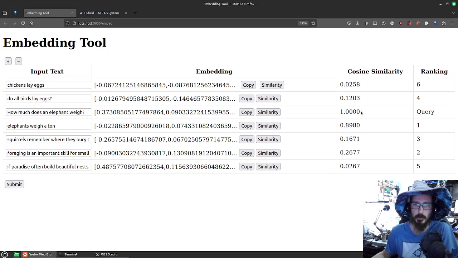How close are they? And of course, it's scored itself against itself and got a similarity of 1.0 for the query because it's exactly the same text, right? So of course it's similar. But we can see here we got a score of 0.89 for the similarity on the text "elephants weigh a ton." So that came out as number 1. And number 2, you can see it's a much more distant 0.26.